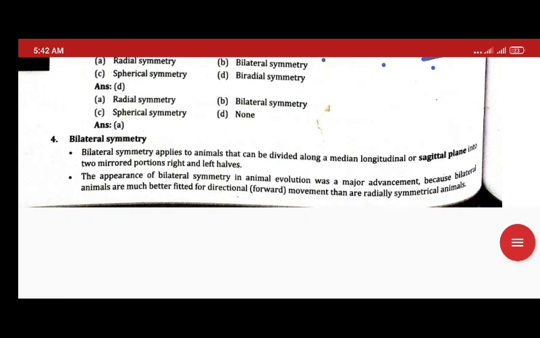So bilateral symmetry implies that if you cut from the top to bottom, then there will be two halves, left and right. So this includes animals from Platyhelminthes to Chordata.